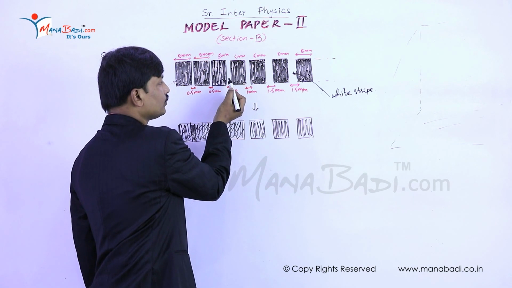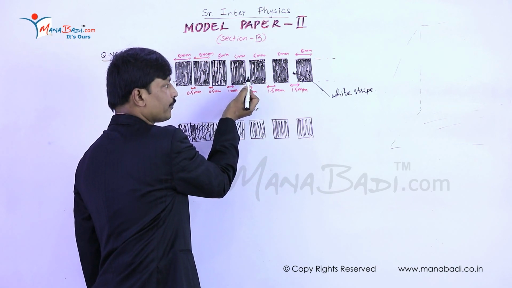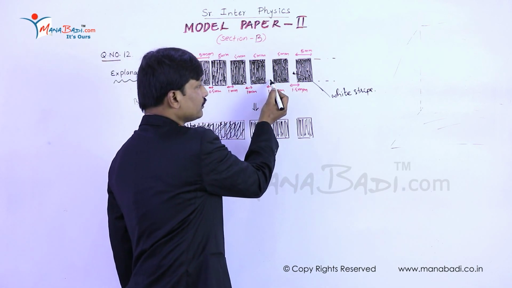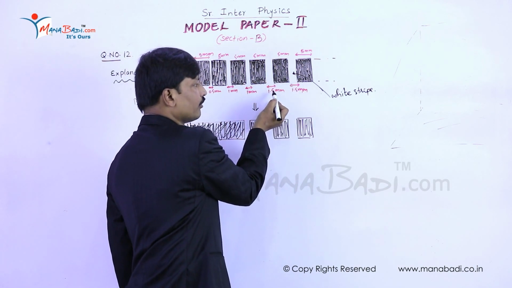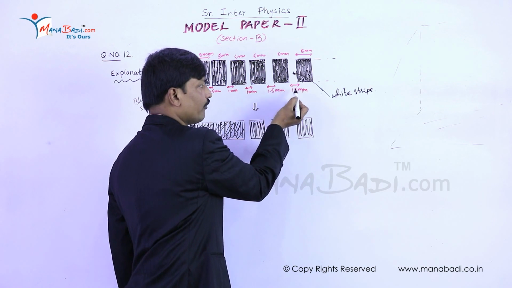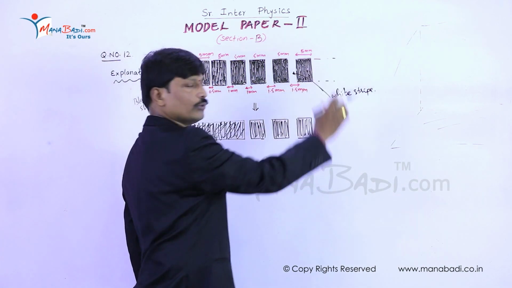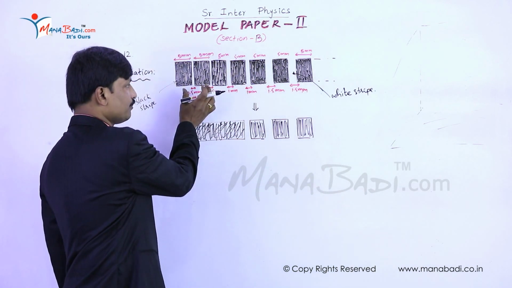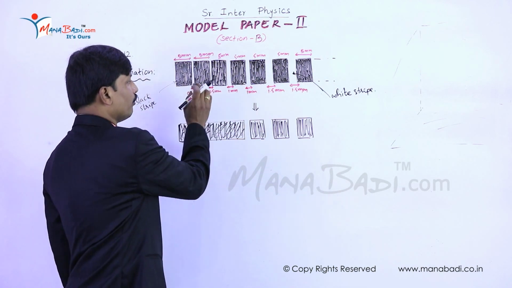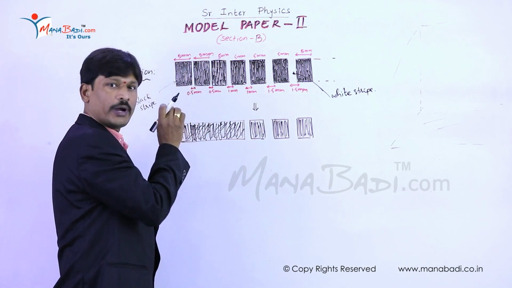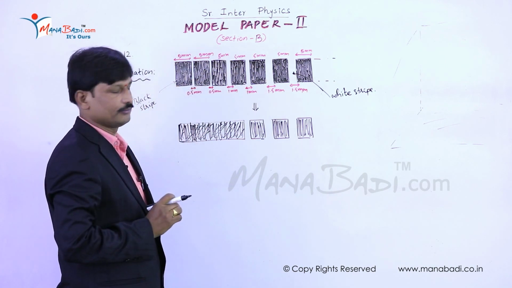The next white strip width is 1 mm, and the next white strips are 1.5 mm each. Like that, you have to paste the black strips, maintaining successive equal white strip widths.